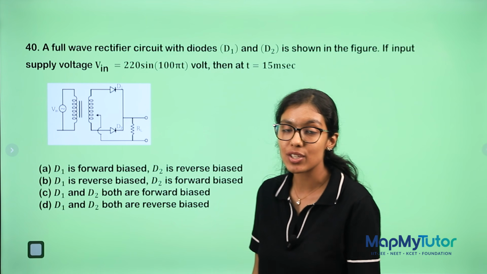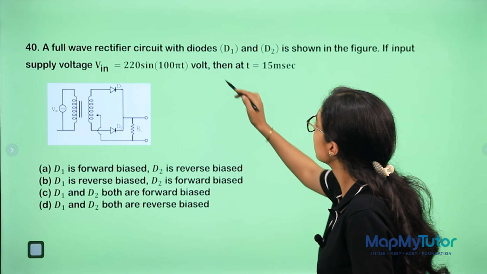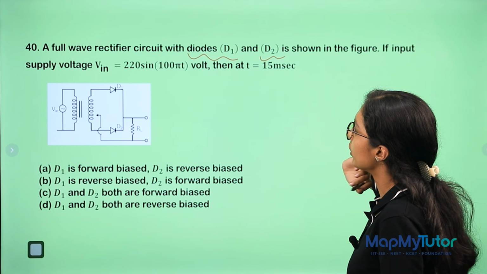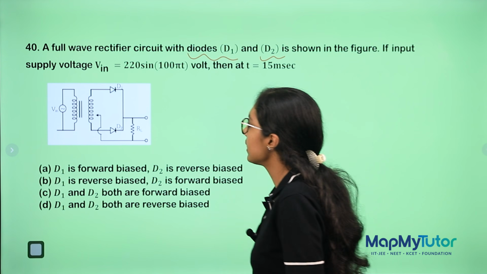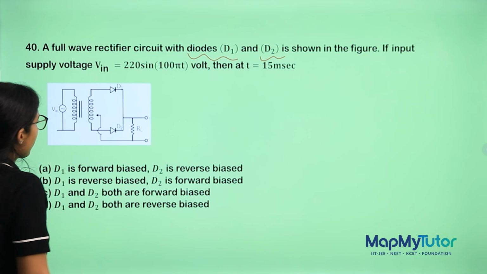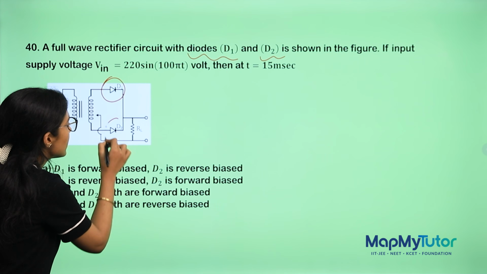It's a diode based question. A full wave rectifier circuit with diodes D1 and D2 is shown. This is the supply current. Okay. So you need to tell which is forward biased and reverse biased. So it's a full wave rectifier. We know in a full wave rectifier this is forward bias and this is reverse bias.